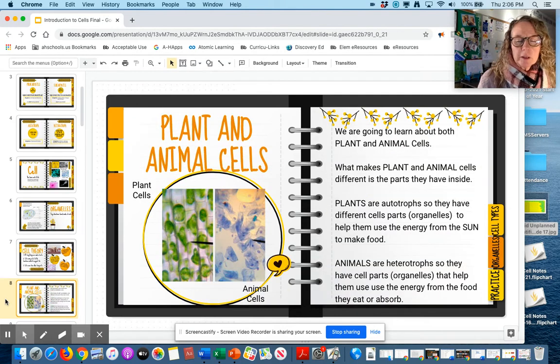So we're going to study both plant and animal cells. There are other types, but in 7th grade, we're just going to study those types. So we're going to learn about both plant and animal cells. What makes plant and animal cells different is the parts that they have inside of them.